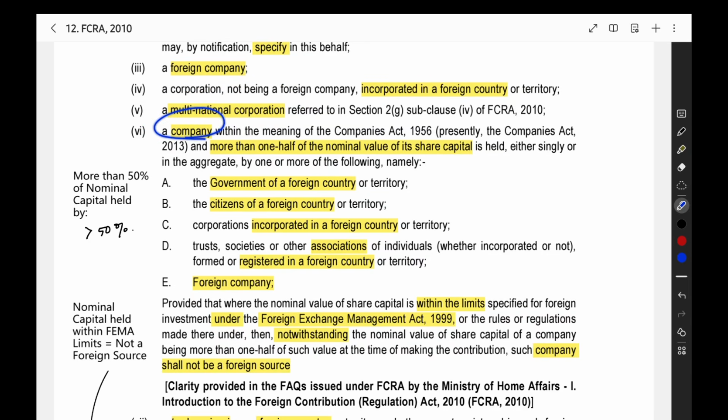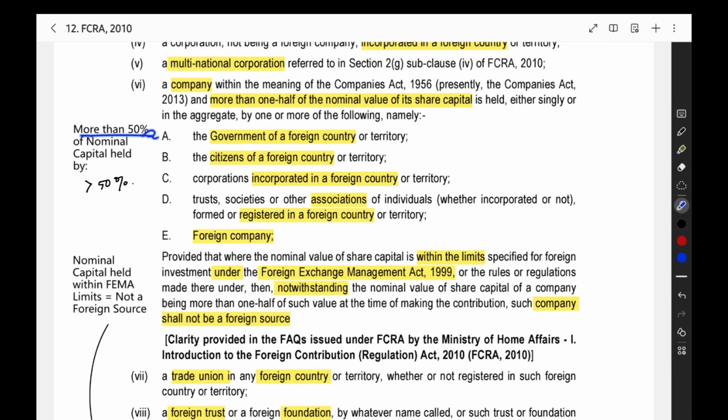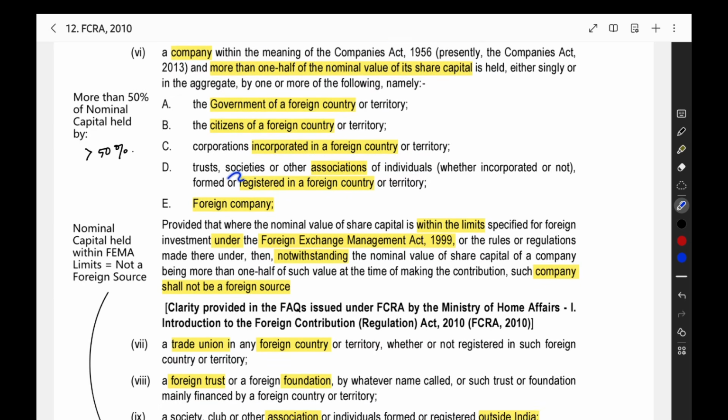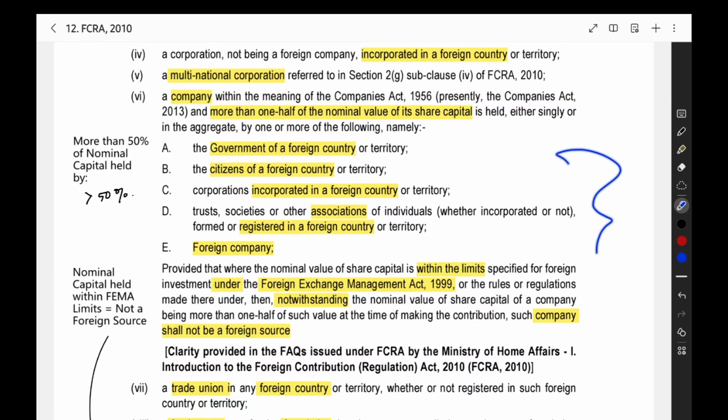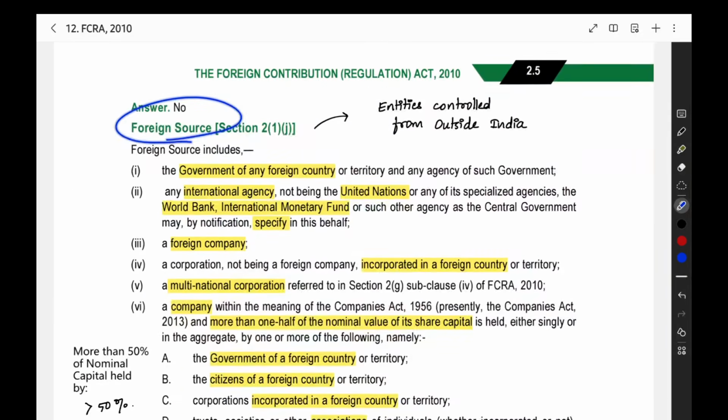Then a company where more than one half of the nominal value of share capital, so more than 50% of nominal capital, is held by a foreign government, foreign citizens, corporations incorporated in a foreign country, trust, society, or other association formed or registered in the foreign country, or a foreign company. These are all the foreign people. When these people own more than 50% of share capital in a company, then that company will also come under foreign source.